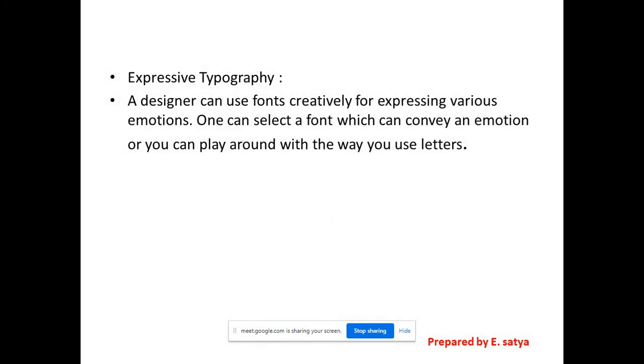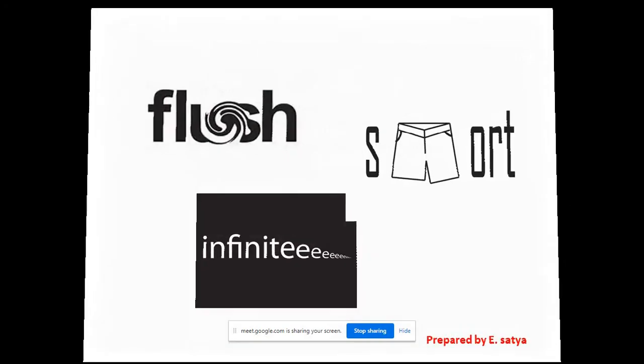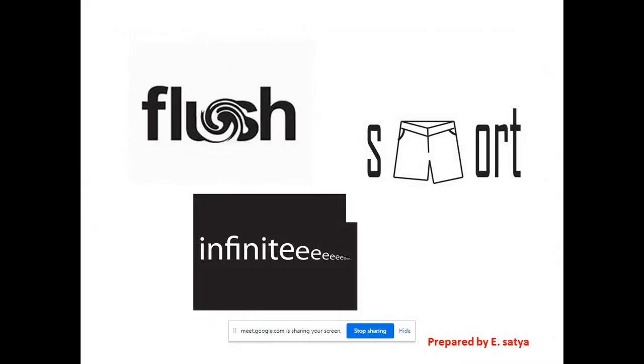And here it is expressive typography. A designer can use fonts creatively for expressing various emotions. One can select a font which can convey an emotion, or play around with the way you use letters. So expressive typography means what? By adding that font, we'll understand what it actually is. Suppose here, see, flush, F-L-U-S-H.